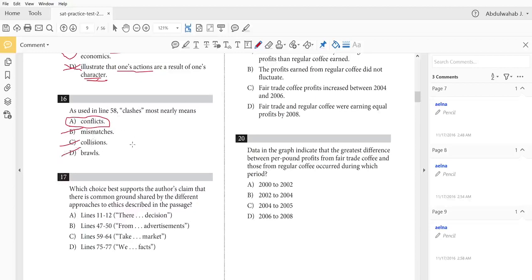Which choice best supports the author's claim that there is common ground shared by the different approaches to ethics described in the passage? So we need to find the textual evidence that supports the claim that there are things in common shared by the different views of ethics which are described in the passage, all three of them.